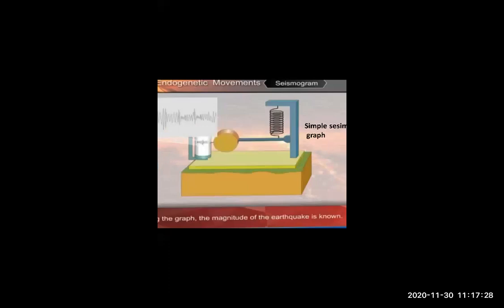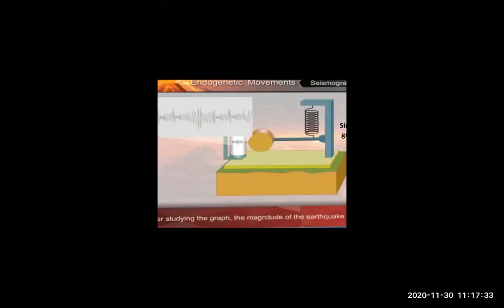Here there is a simple seismogram. This is a seismogram, and here there is a graph. So this instrument is called a seismogram. And why is it used? Yes, very good. To measure the earthquake.